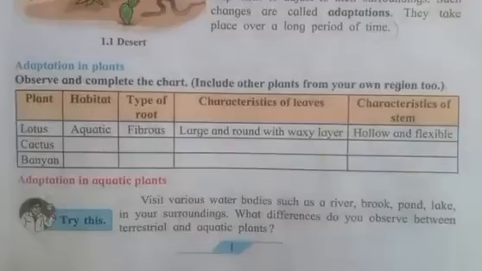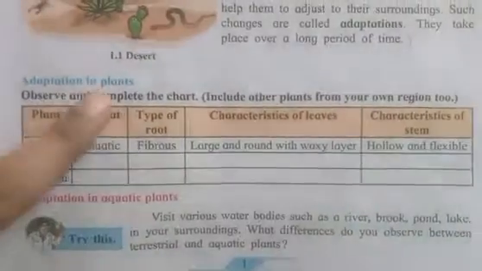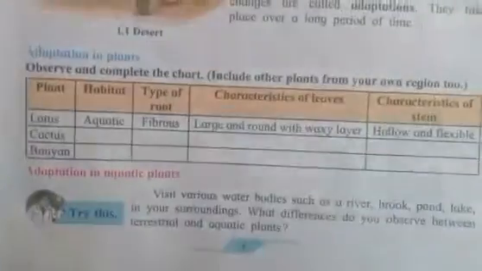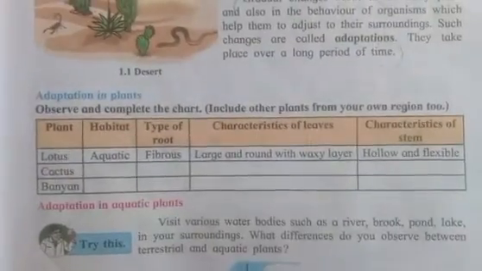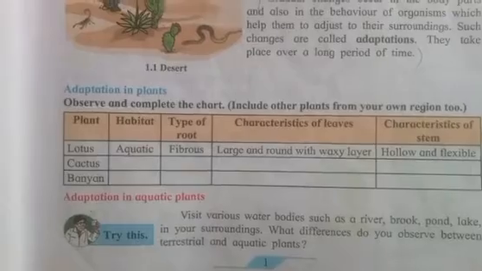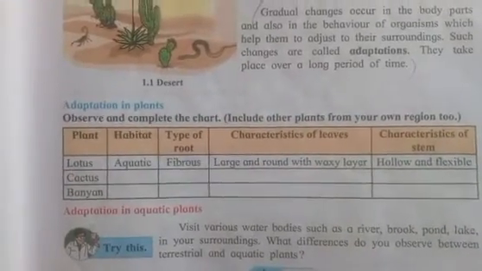Okay, so now the next topic is adaptation in plants. Now as you'll see, adaptation in plants means what certain characteristics or behavioral changes are there in plants that make them live or survive in the condition they are in.